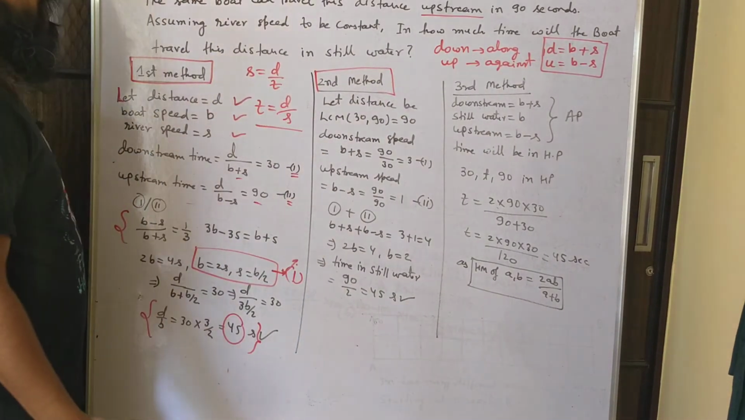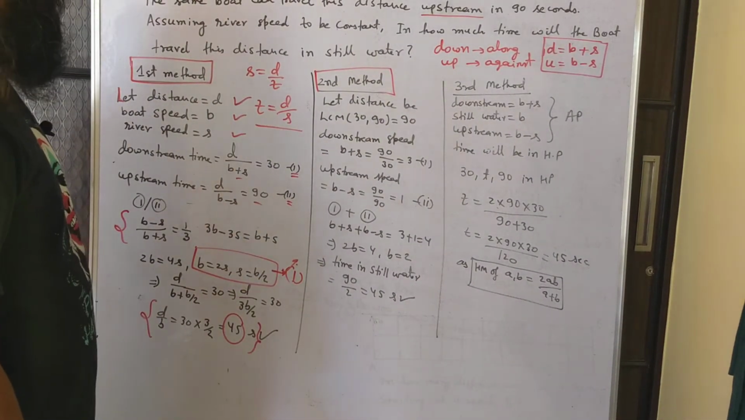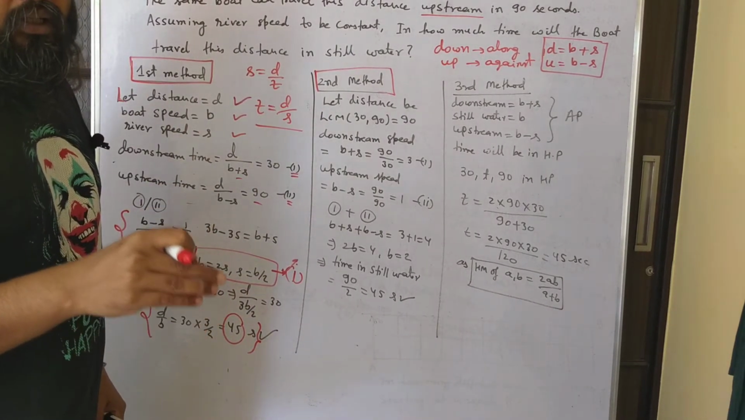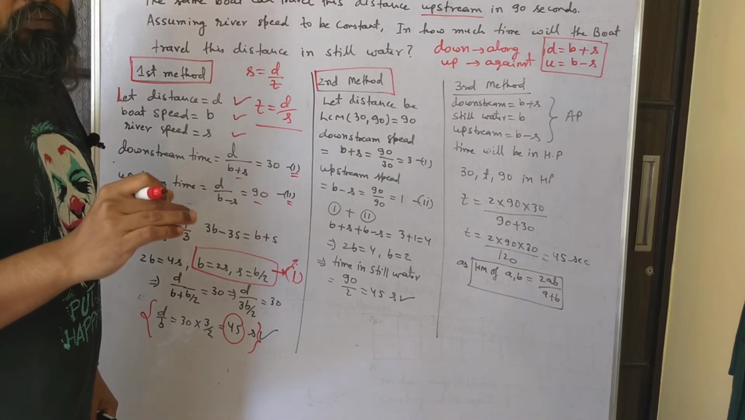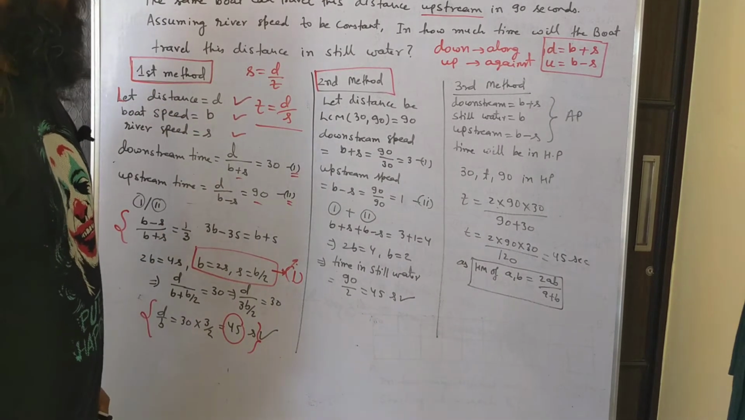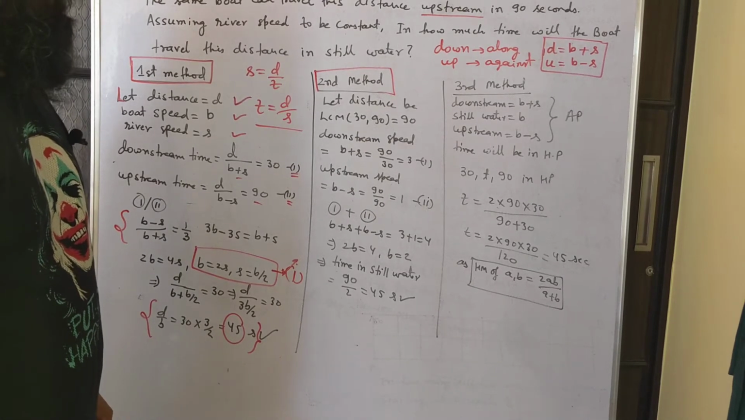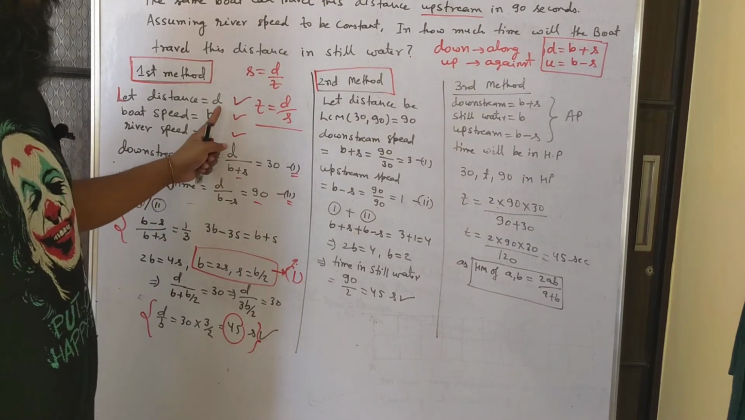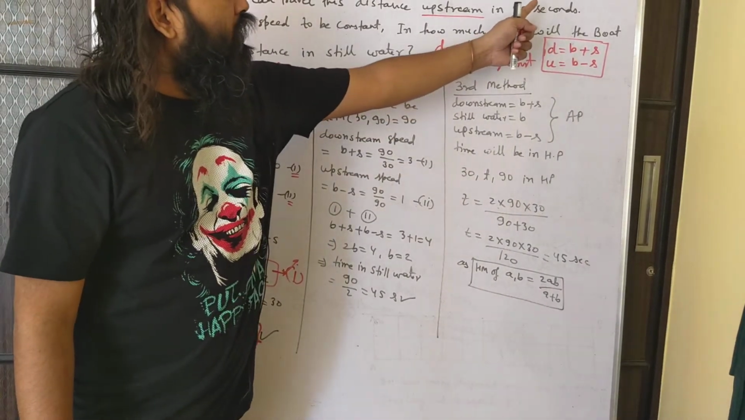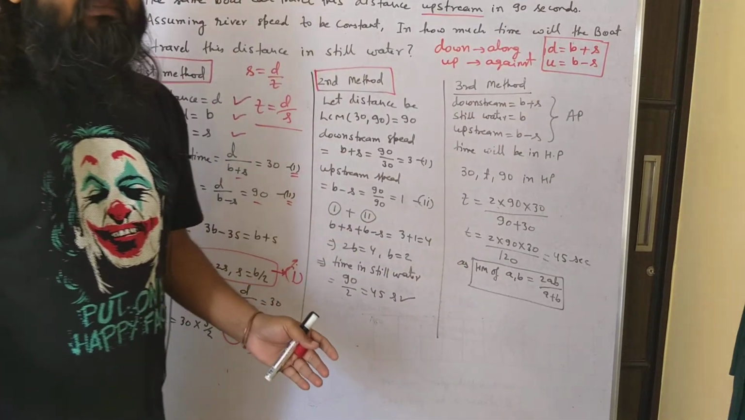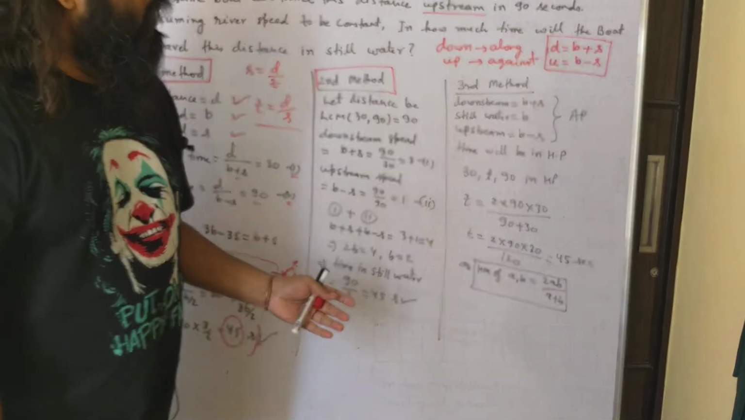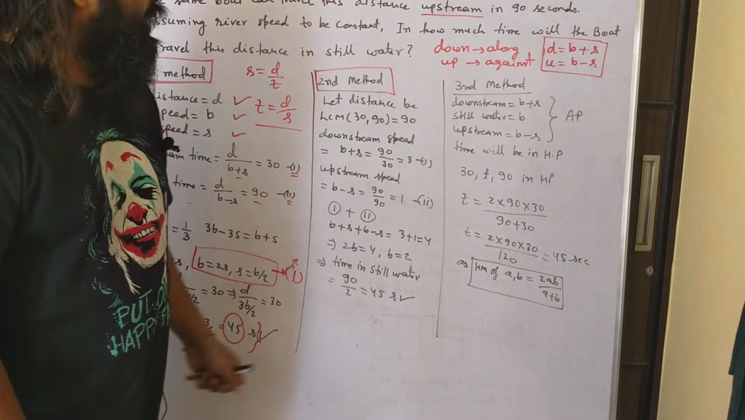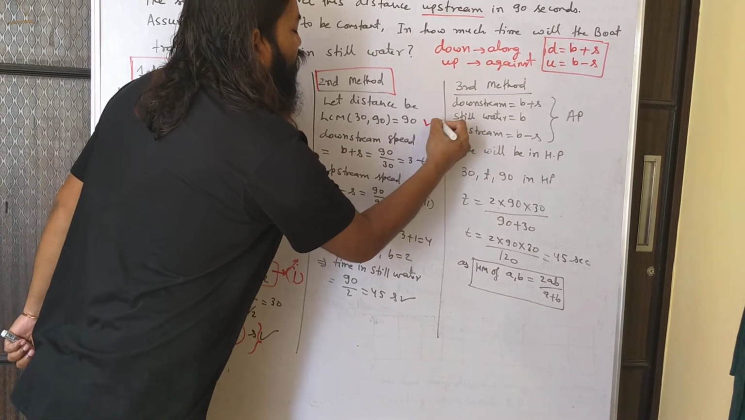Now you see 30 and 90. The question says the boat travels the same distance, whether it is downstream, upstream, or in still water. Now it will make my job very easy if I assume that distance to be a good number. So rather than taking the distance to be d, what is the LCM of 30 and 90? We did the same thing in time and work problems, if you remember. So the LCM of 30 and 90 is 90 only. So I have taken the distance to be 90.